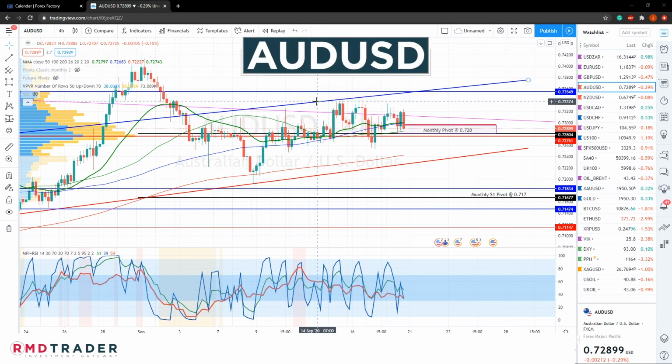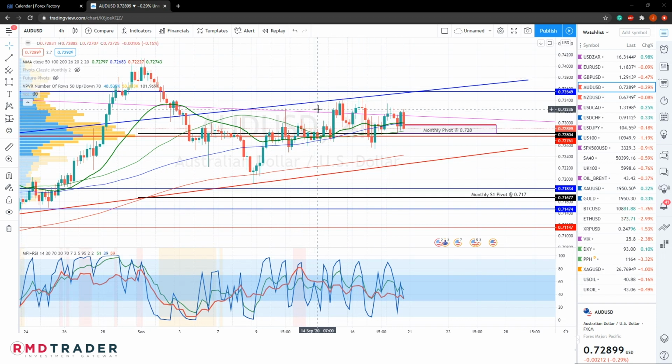And moving on to the Australian dollar USD. Last week saw another test of this upper diagonal boundary, with price reverting back towards the monthly pivot, around which it has been consolidating for almost 3 weeks now. There is still a bullish tendency, as we can see from our MFI making lower lows, whereas price is actually making higher lows. And also considering our moving averages are mostly pointing upwards.